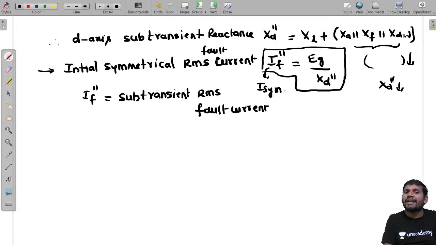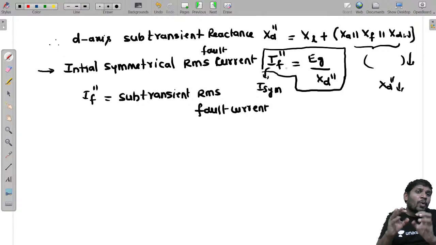Among all the fault currents, the subtransient fault current is high because XF and XD double dash are in parallel with XA, so this reactance term reduces. Then the total reactance XD double dash will reduce. When XD double dash reduces, IF double dash is more. That's why under subtransient condition, the fault current is high, and we can get more fault current.